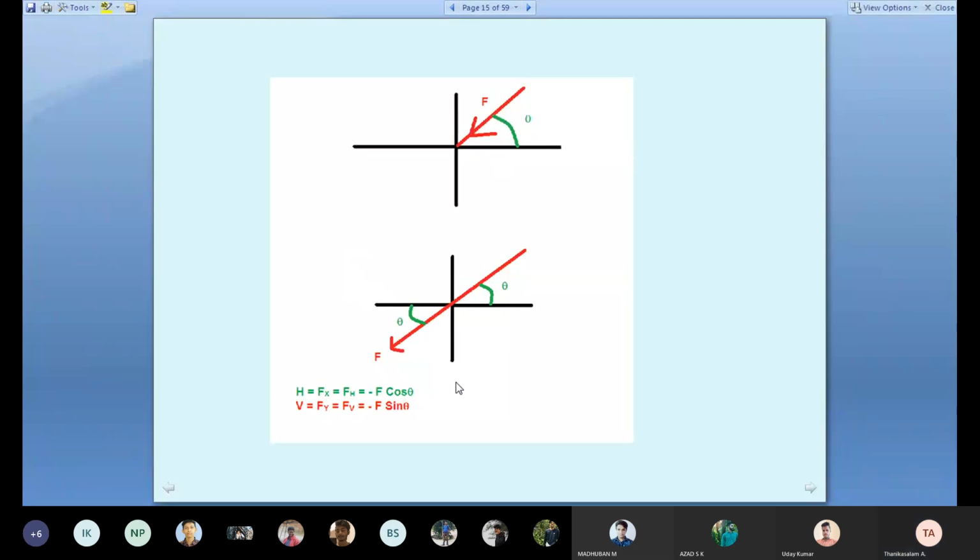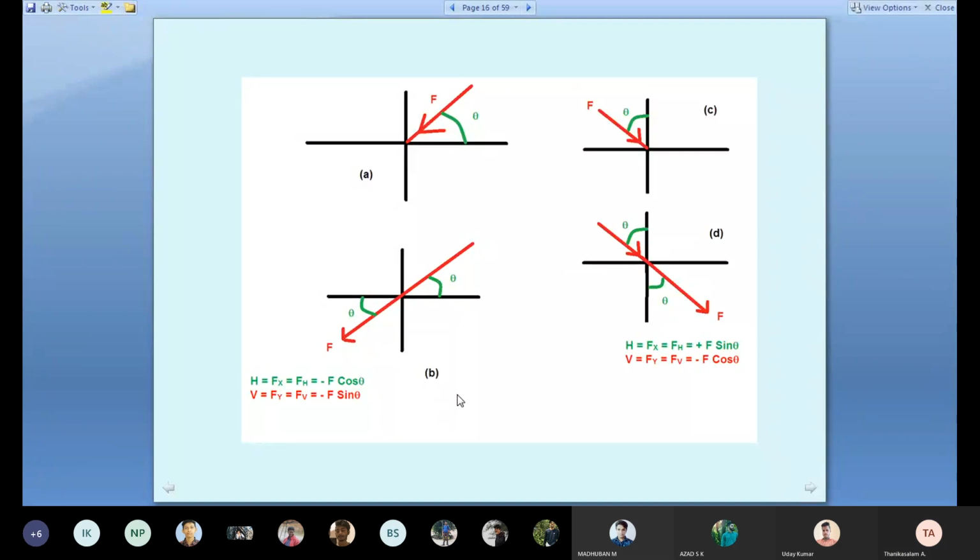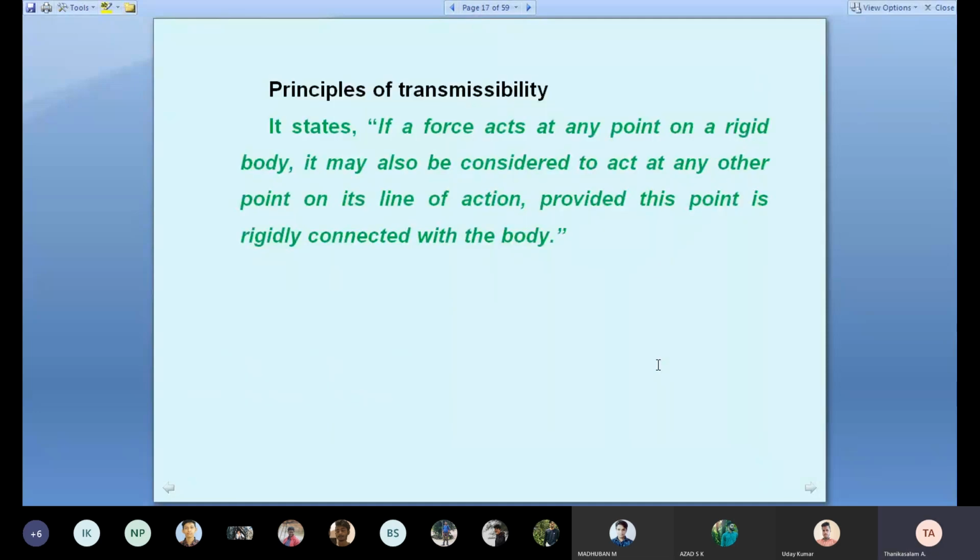Then resolve the forces. You know, first quadrant: x plus, y plus. Second quadrant: x minus, y plus. Third quadrant: x minus, y minus. Fourth quadrant: x plus, y minus. This is our example. Okay, see here the diagram. The diagram looks like the force is lying in the second quadrant, but it actually goes to the fourth quadrant. Theta is with respect to the y axis, so convert mathematically with respect to the y axis.